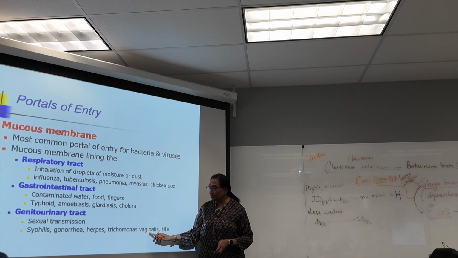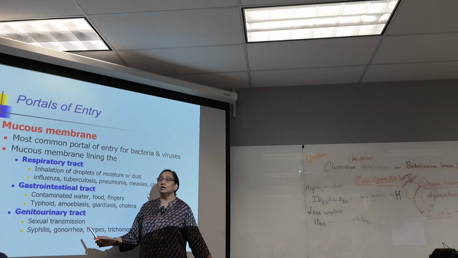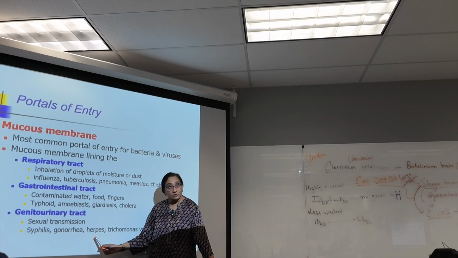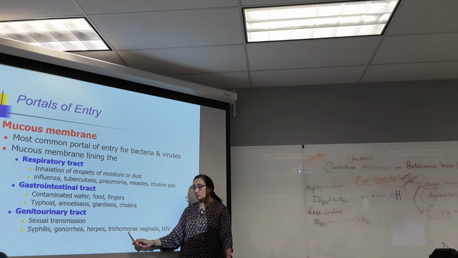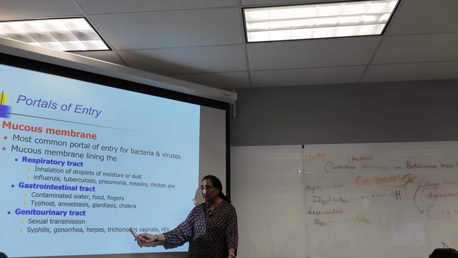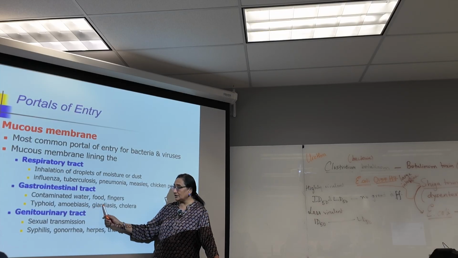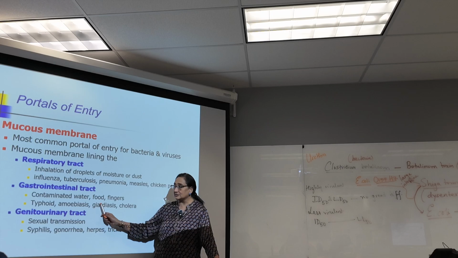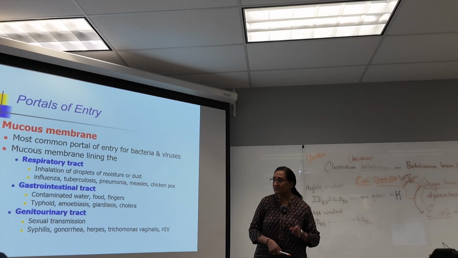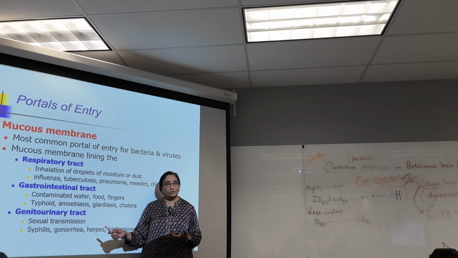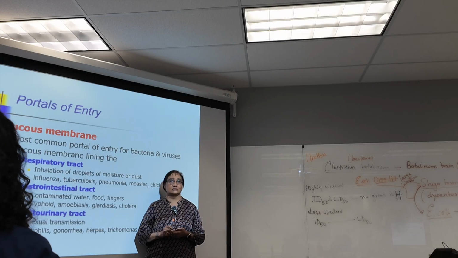Okay, so some of these, gonorrhea, you would have heard of it. Syphilis, you have heard of it. We have talked about genital herpes, which is a viral infection. Trichomonas vaginalis, this is a protozoan infection. So we will be learning about these. But when you look at some of these terms, amoebiasis, giardiasis, these are all protozoan diseases. So when you see some of these terms, try to quickly look them up, and if you don't know what it is, see what the disease is.